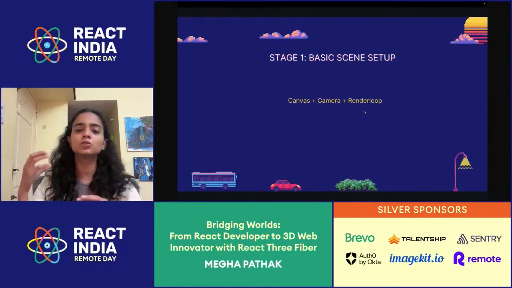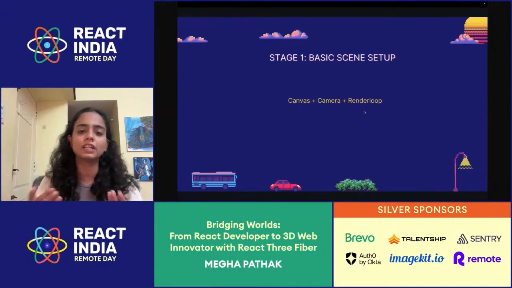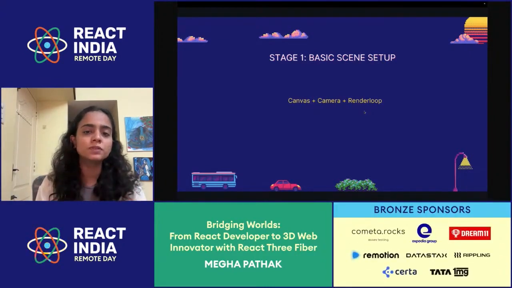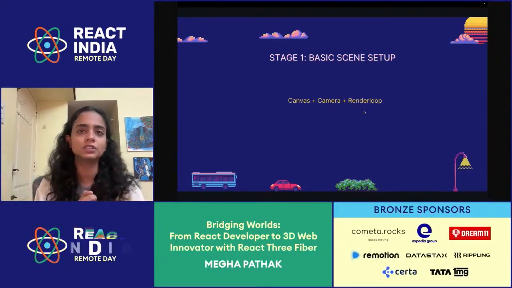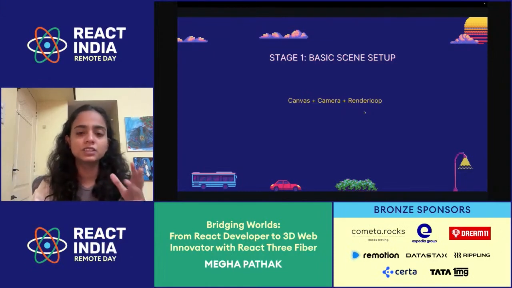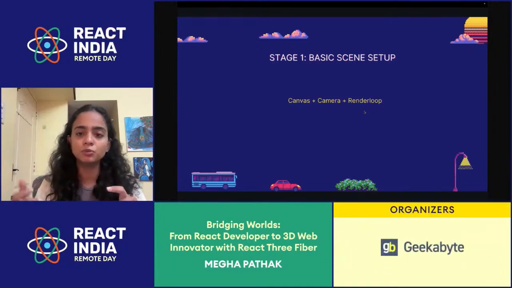Camera is just to see whatever is happening on my screen. I'll see it from first person or from third person and so on. And scene and camera are re-rendered with every frame. So that's where this thing comes into the picture. As a developer, I don't need to manually re-trigger it.